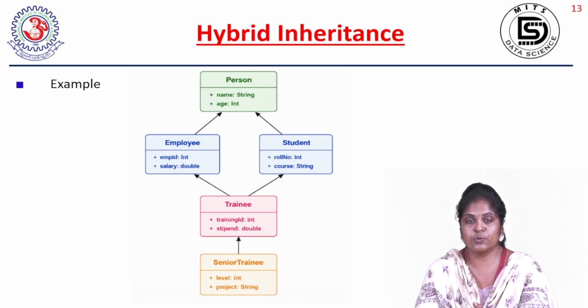Again, from Employee and Student, one more class is extended, that is Trainee. Employee can undergo training and Student can also undergo training. So in the Trainee class, training ID will be there, stipend will be there. What you need to understand is what properties will be there in the Trainee class. In Trainee class, name will be there, age will be there, employee ID will be there, salary will be there, roll number will be there, course will be there, and finally training ID will be there, stipend will be there. So like that, this is the example of the hybrid inheritance.